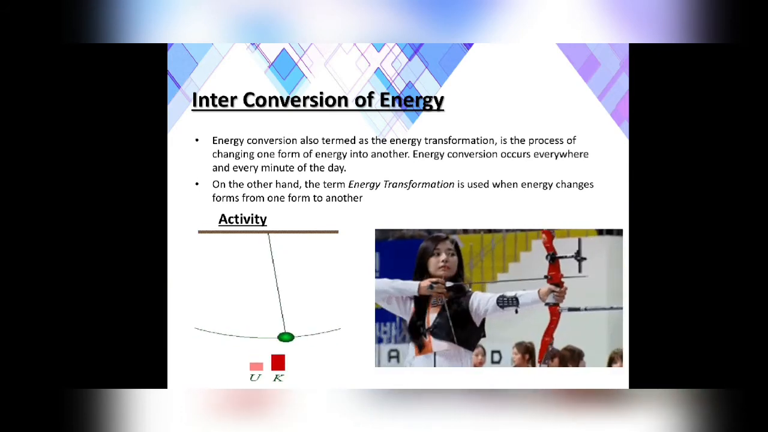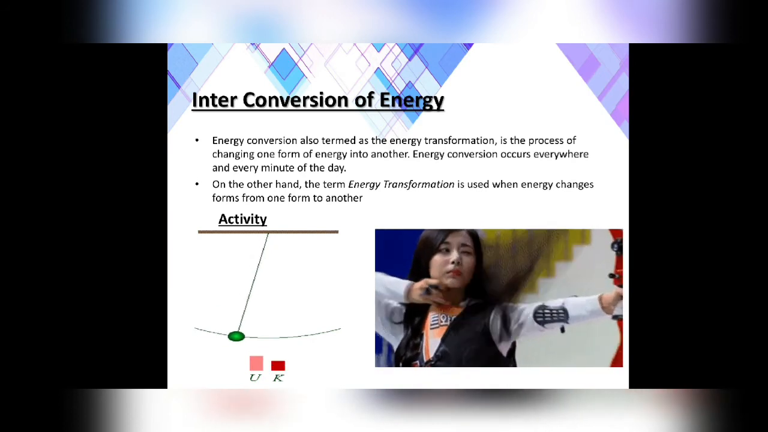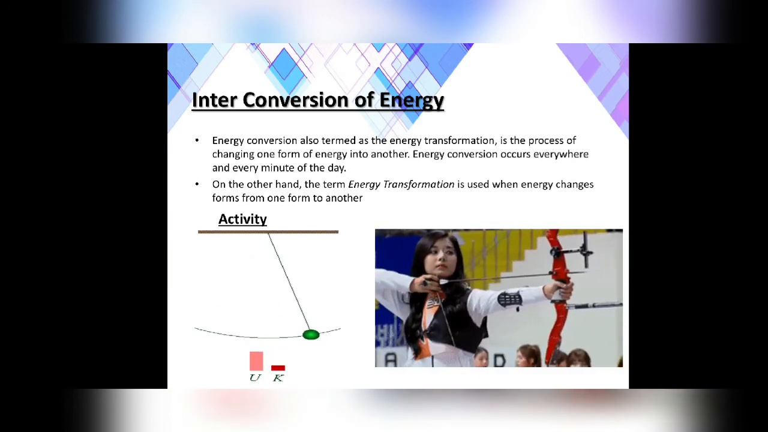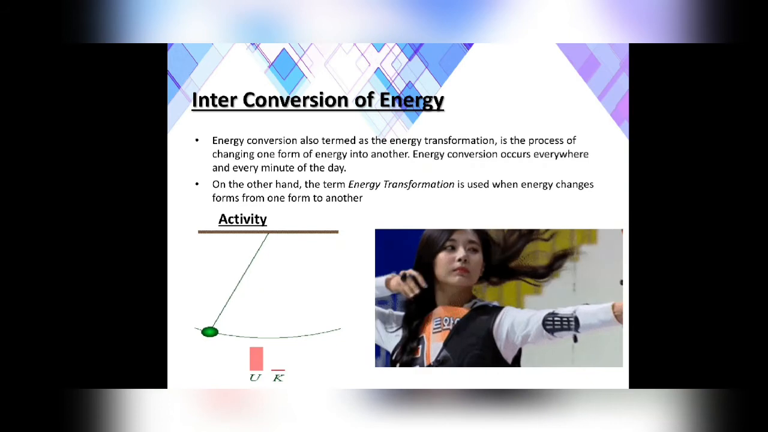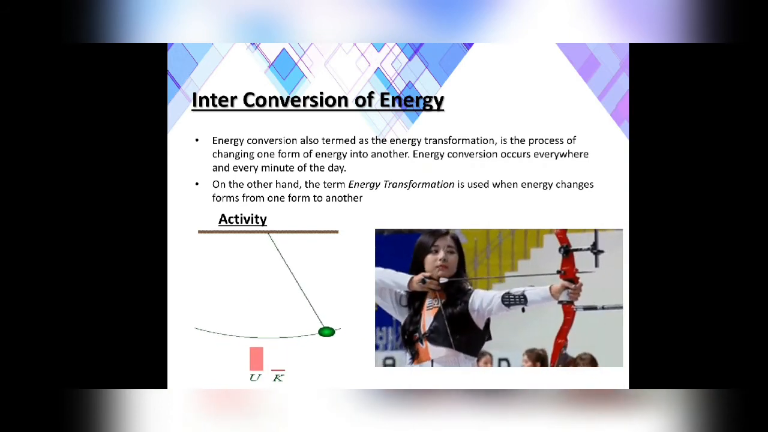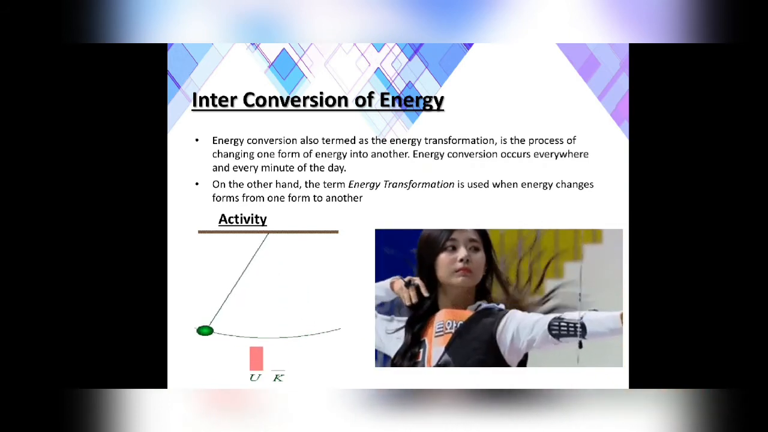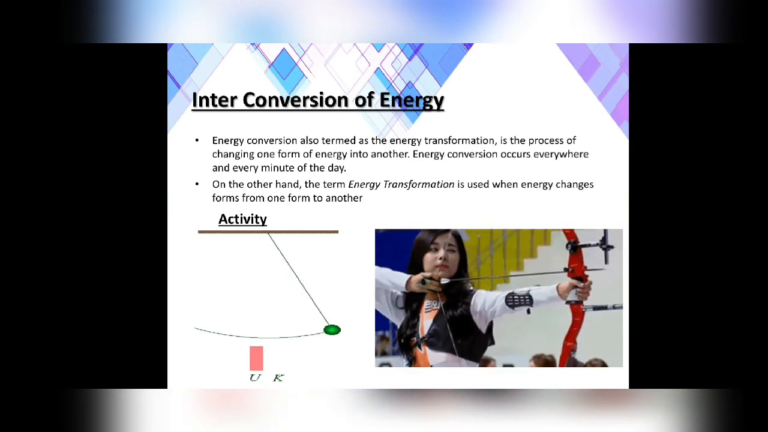And when you release the arrow and the bow from there, that potential energy is converted into the kinetic energy of the arrow, with which it is going away from the girl. Right? This is how the energy is changing from one form to the other form. It is called energy transformation.